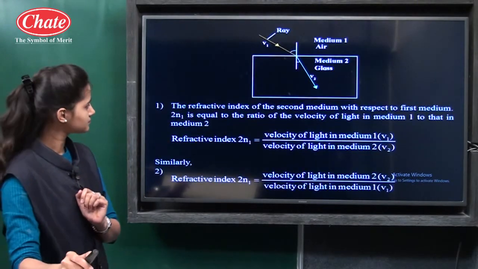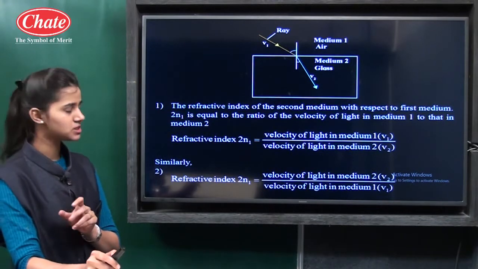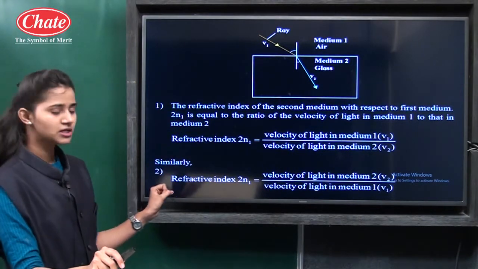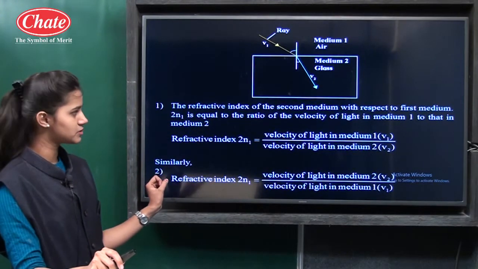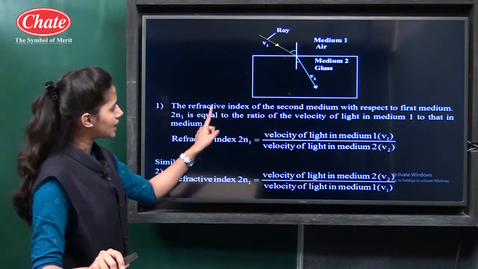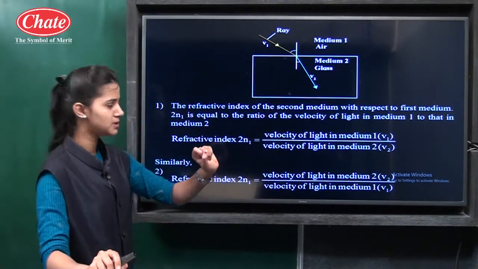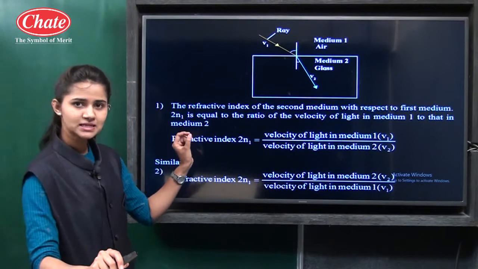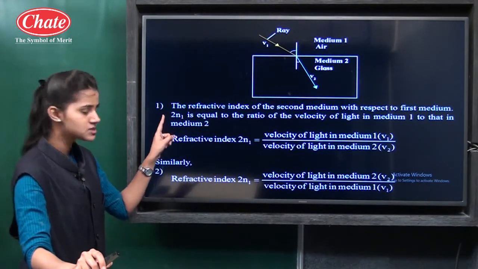Then there are certain laws for refraction we have seen, and some points are given here on the refractive index. What is the first one? The refractive index of the second medium with respect to the first medium is represented by n21.